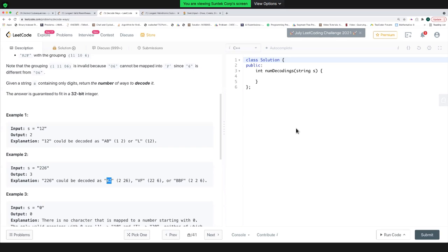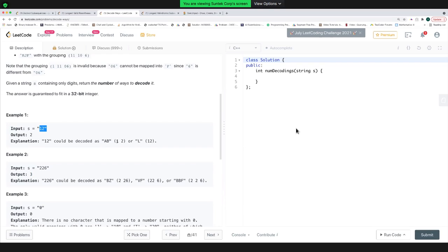uppercase alphabet string in such a way that, let's say, you are taking a 2 alone and 26 together. So you know that the second uppercase alphabet is B and the 26th character is Z. So BZ is one string. Another way you can decode this string is, you are taking 22 together and you are taking 6 alone. So you'll get a BF, which is different from this BZ, right? And another string that you can get is this from 2 to 6, which is BBF. So there are a total number of 3 ways in which you can decode this string.